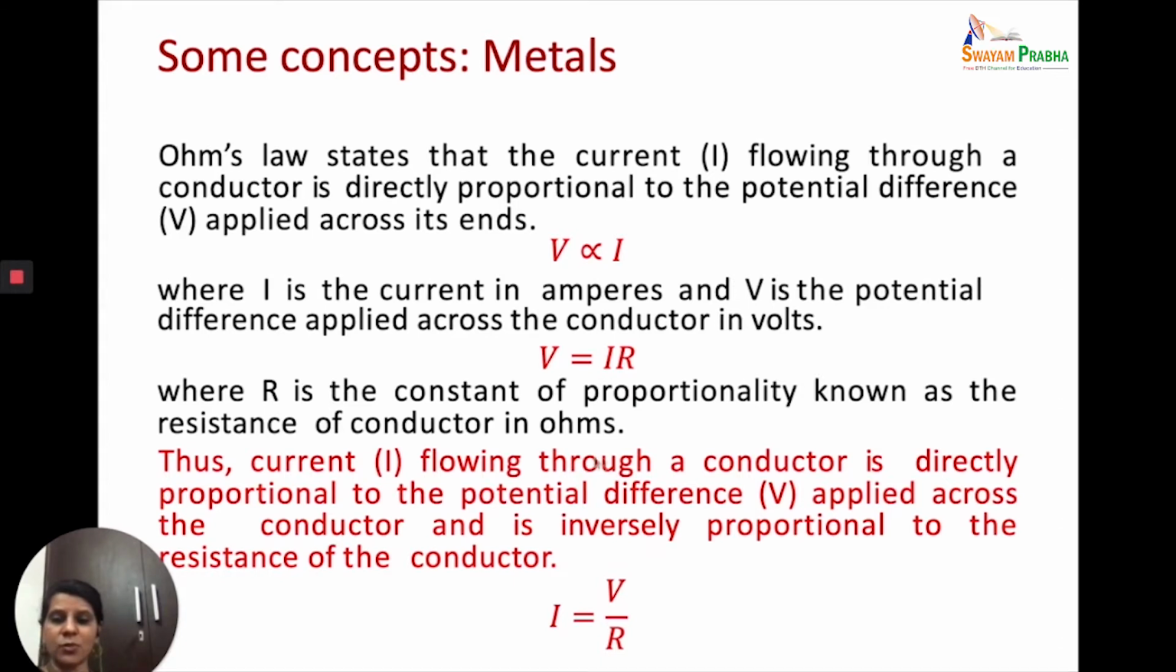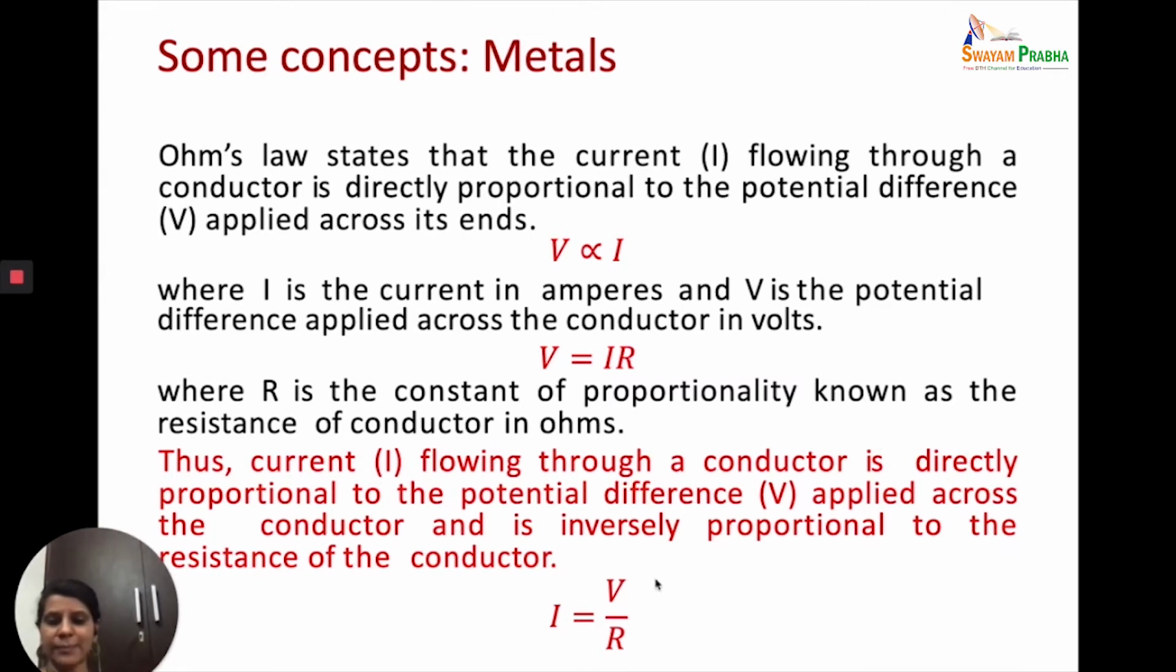In other words, Ohm's law states that the current flowing through a conductor is directly proportional to the potential difference V applied across the conductor and inversely proportional to the resistance of the conductor. That is, I, the current, is directly proportional to the potential difference V and inversely proportional to the resistance R of the conductor. Reminding you here that the units of I are amperes, V is volts, and R is ohms.